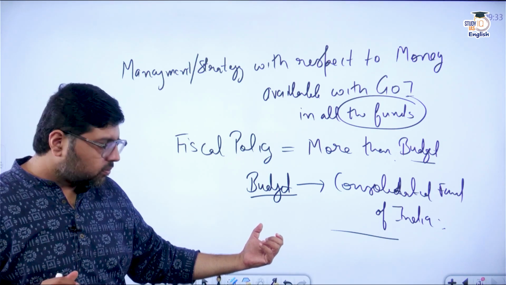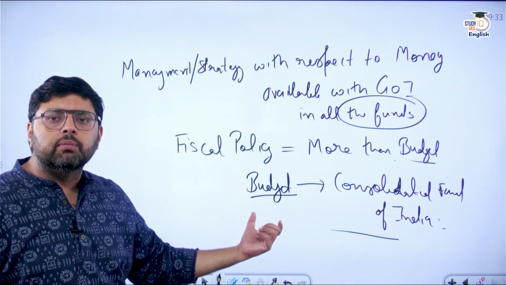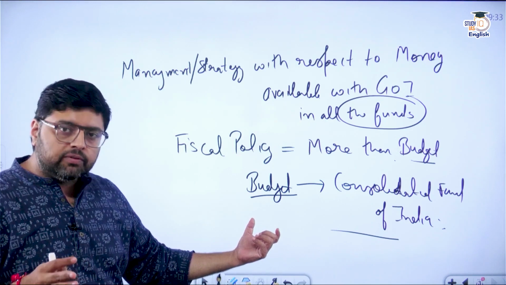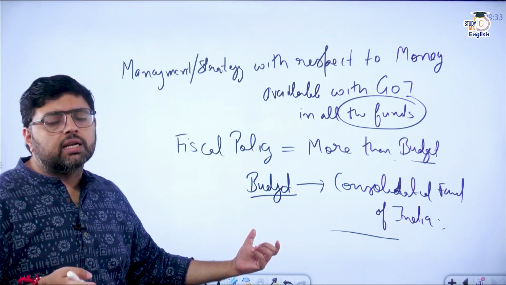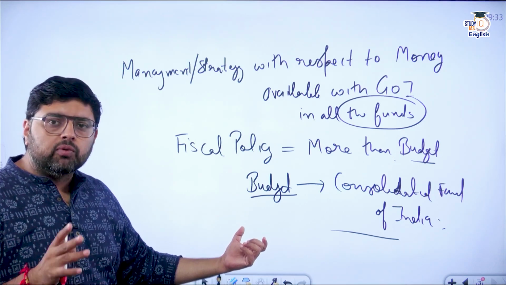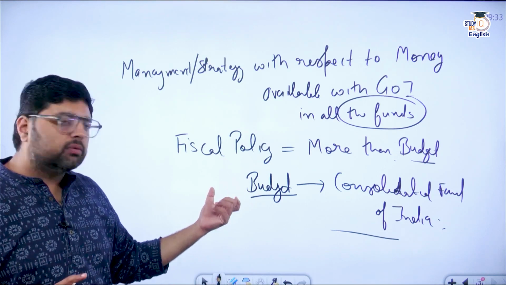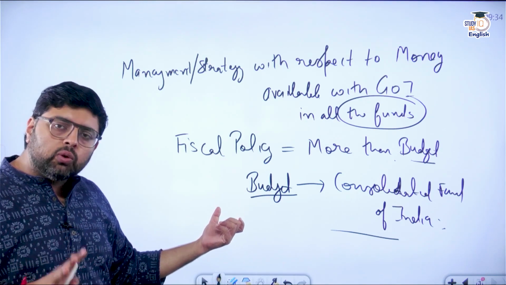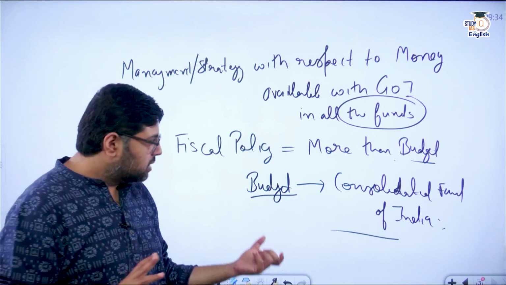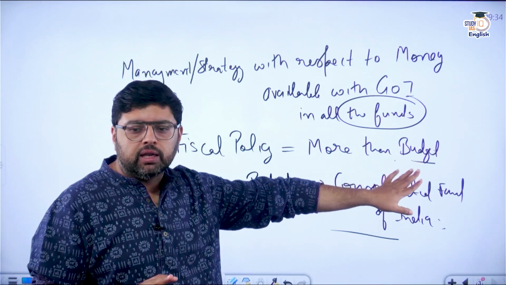Here you have to understand that money in all these funds is coming from different areas or different sources, and the government is utilizing it at different places also. Clear? Ultimately, what you have to remember is that managing all these funds is called fiscal policy. Budget only deals with the Consolidated Fund of India. So that is why I use the words fiscal policy is more than budget. I hope you agree with this.